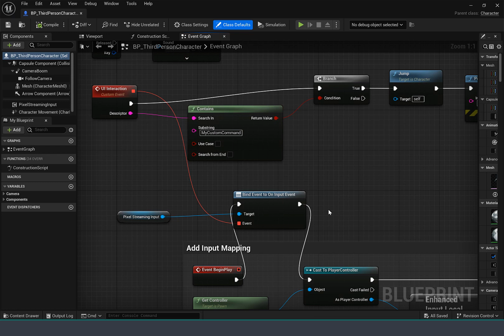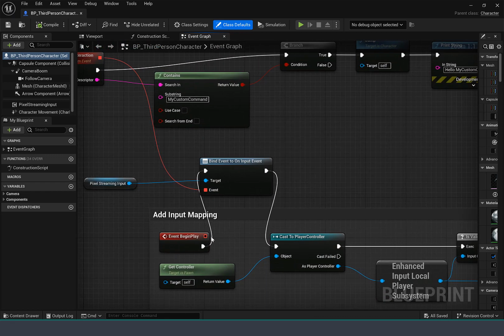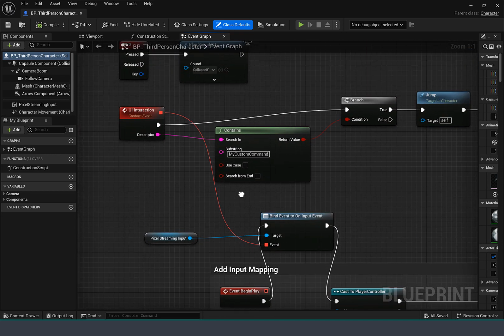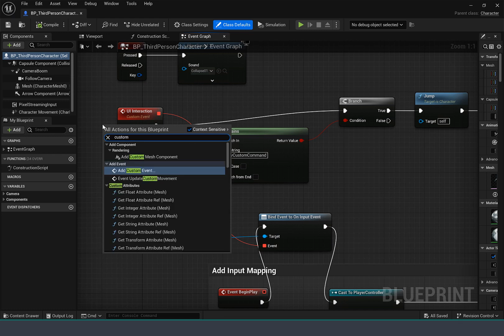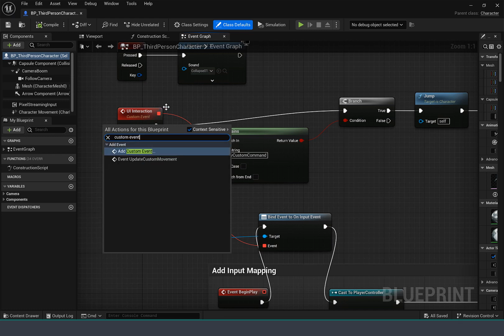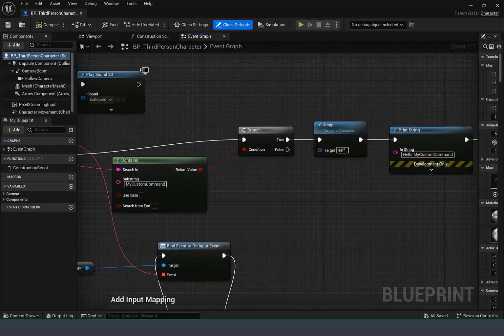And then after this, the rest of the blueprint logic takes place, which I just interjected here with my binding. And then I define my custom command here. So you just add a custom event handler, and I name this UI interaction. I specified that if the custom event happens, and the custom event is called my custom command, then execute this logic. And the logic consists of several steps.